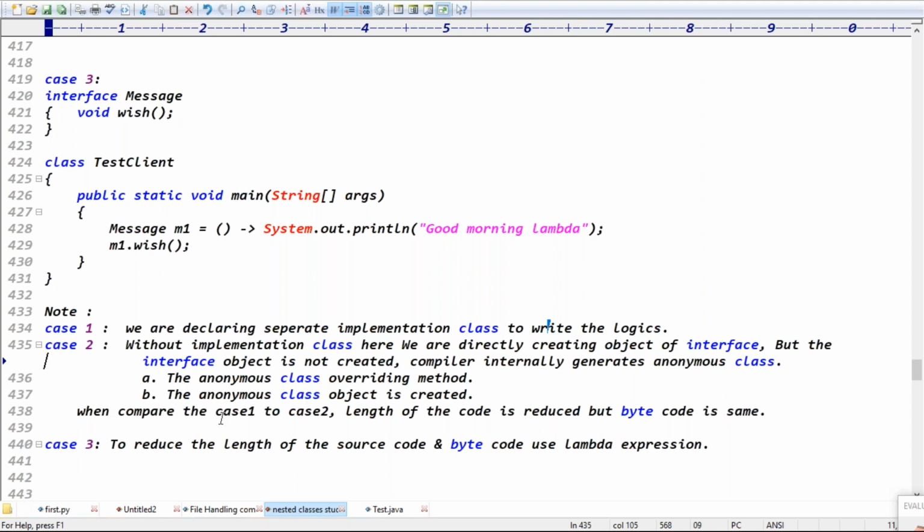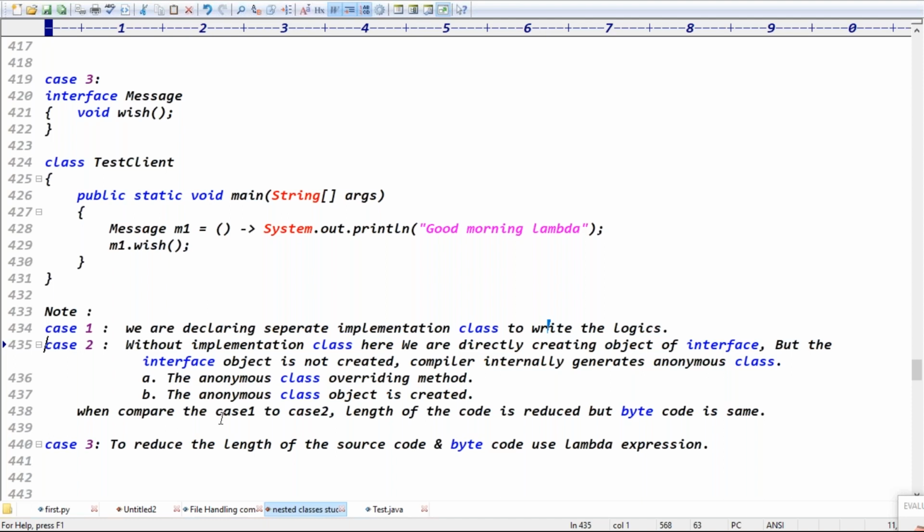Can we create an anonymous class without an interface, like in this case where we have an interface? Can we create it without an interface? No, we need an interface to create an anonymous class, otherwise we will not be able to do it. We are not creating the anonymous class ourselves; the compiler generates the class.